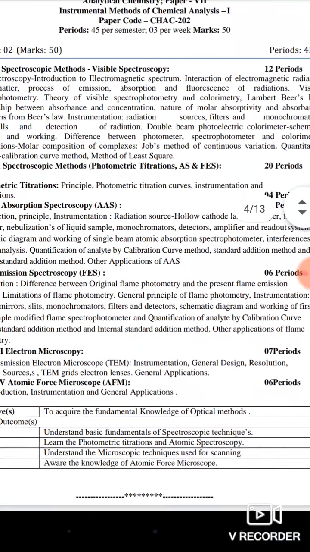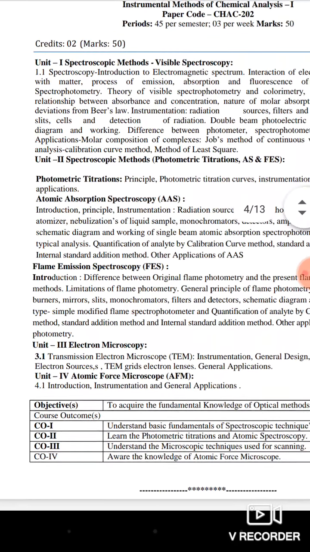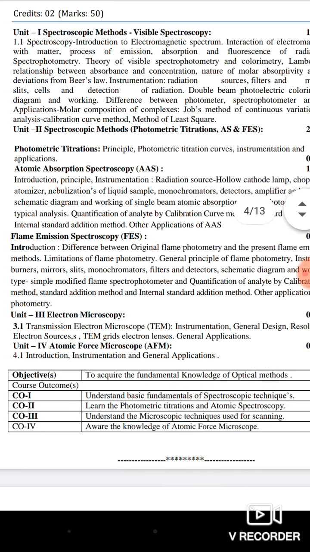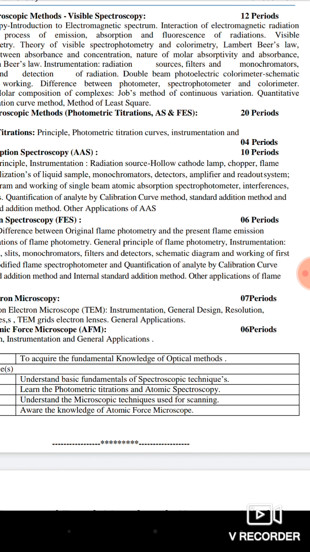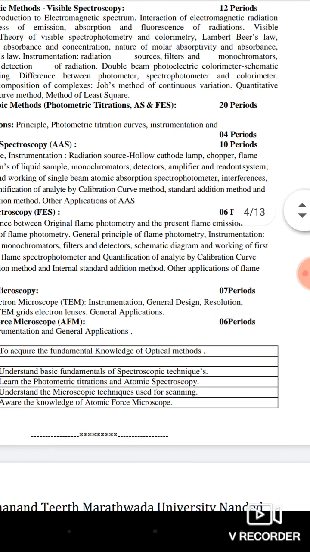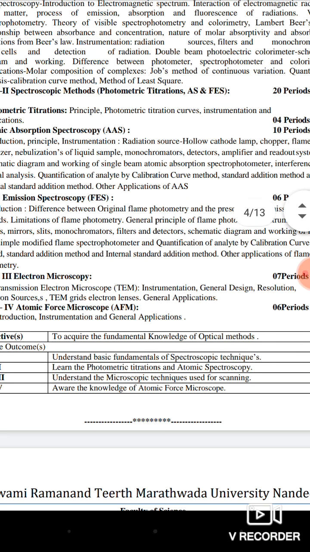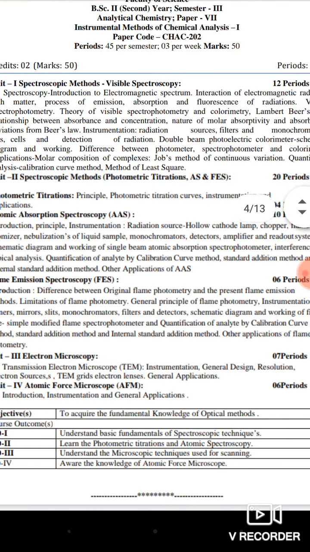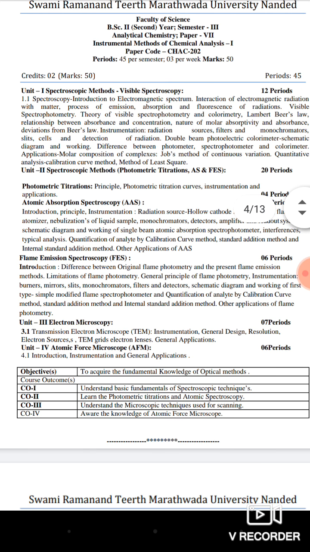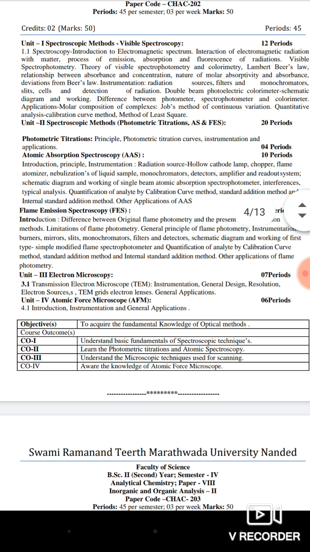So photometer, spectrophotometer, colorimeter, application of molar composition of complexes, Job's method of continuous variation, quantitative analysis, calibration curve method, method of least squares. All these concepts are new to you and we are going to learn them in the first unit of the 7th paper.